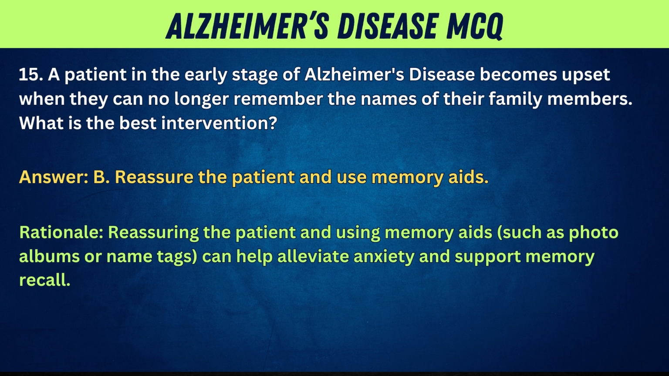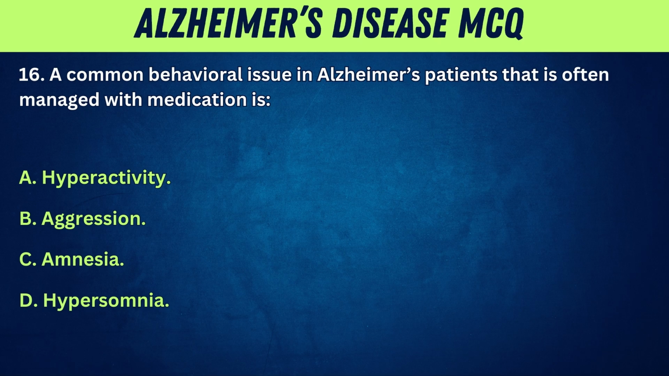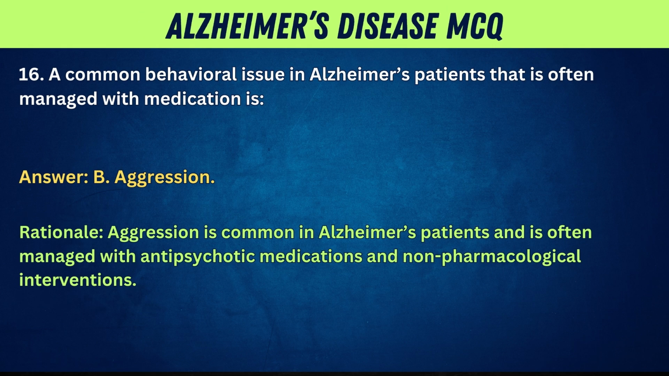support memory recall. 16. A common behavioral issue in Alzheimer's patients that is often managed with medication is A. Hyperactivity. B. Aggression. C. Amnesia. D. Hypersomnia. Answer: B. Aggression. Rationale: aggression is common in Alzheimer's patients and is often managed with antipsychotic medications and non-pharmacological interventions.